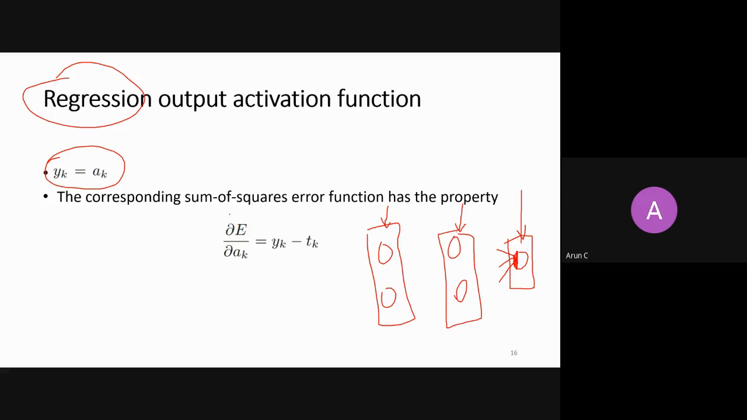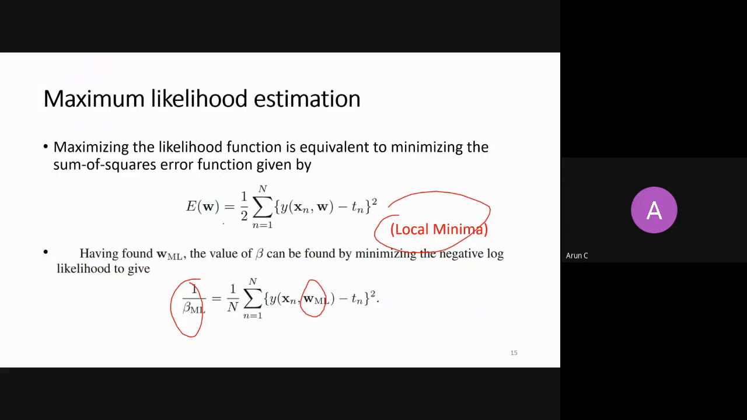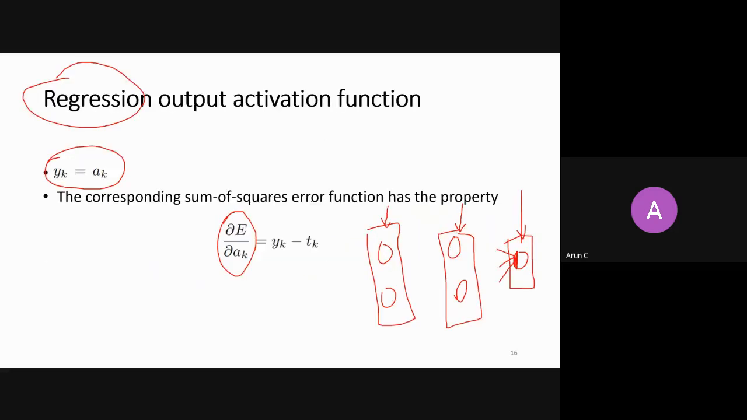And once you take a derivative of the error function with respect to AK, right? What is your error function? This is your error function. You take a derivative with respect to AK at the output layer. So your YK is nothing but AK there at the output layer. If you take a derivative with respect to AK of this function, then what you will get? You will get YK minus TK, where YK is nothing but AK. So it is nothing but AK minus TK.